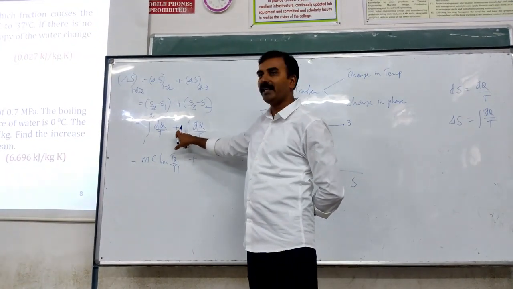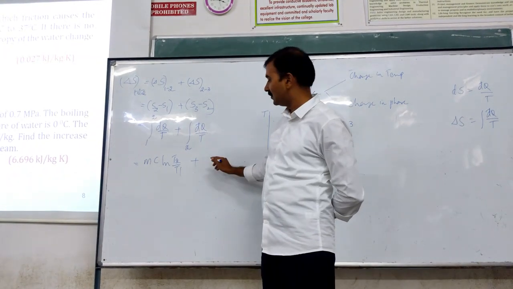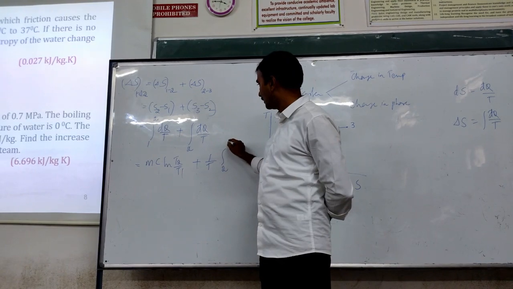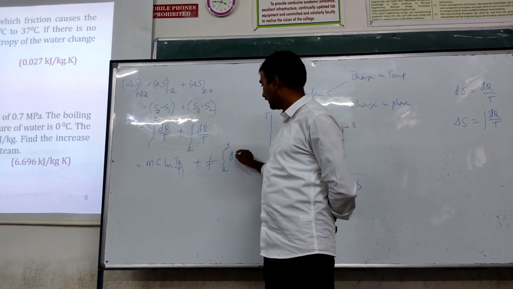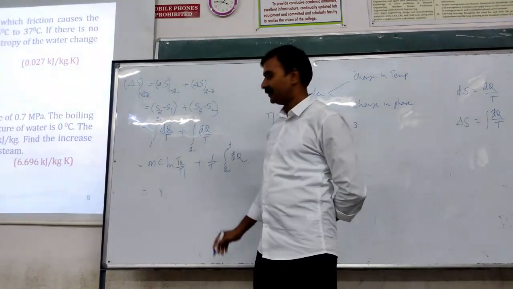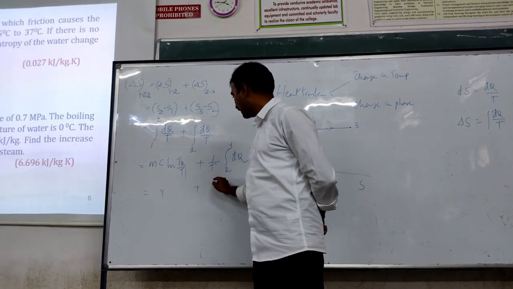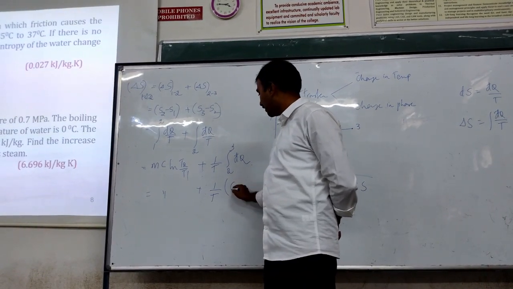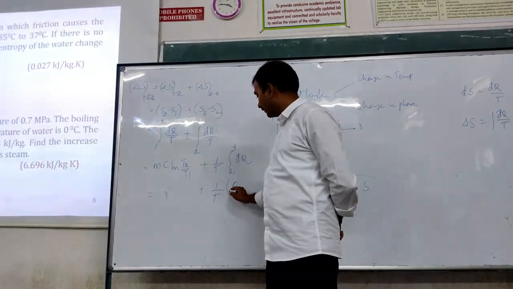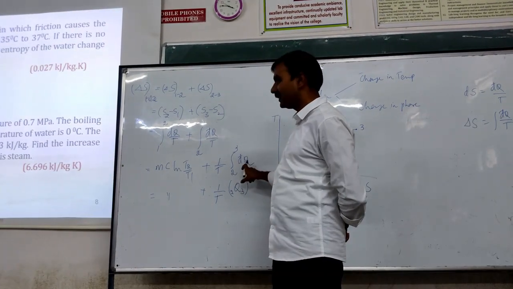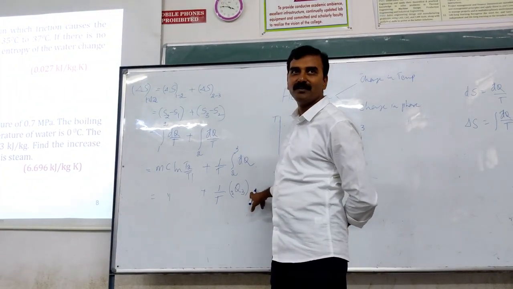It becomes 1 by T into integral 2 to 3 dq. So this part will remain the same, plus this part 1 by T into integral dq is q between 2 and 3. Can I write it as q3 minus q2?